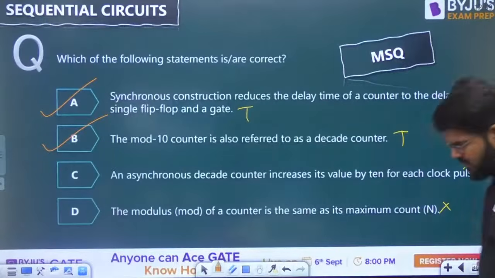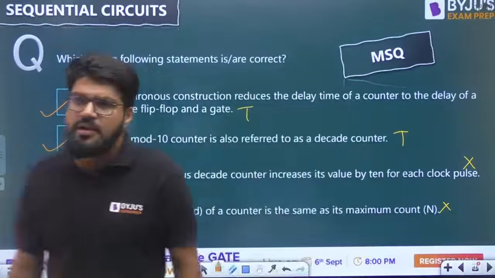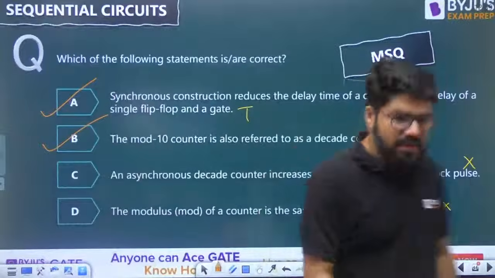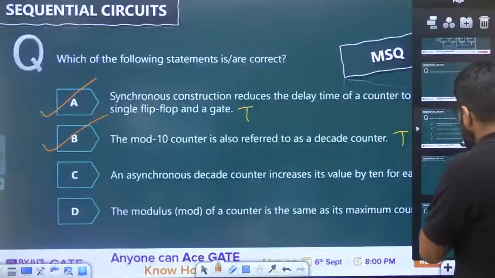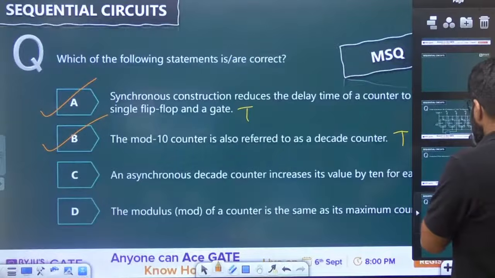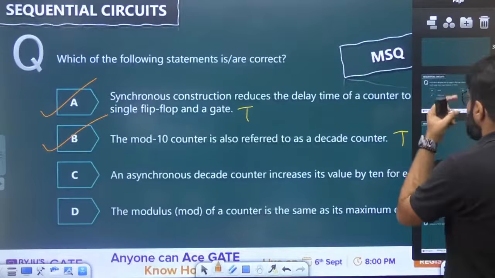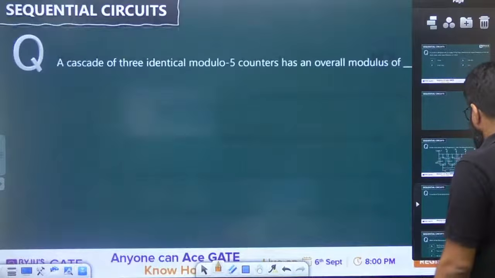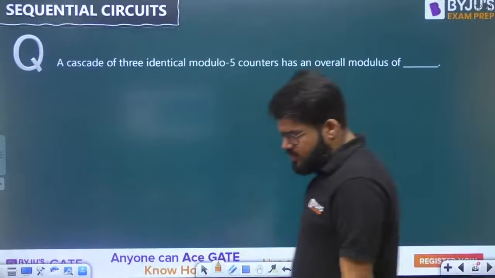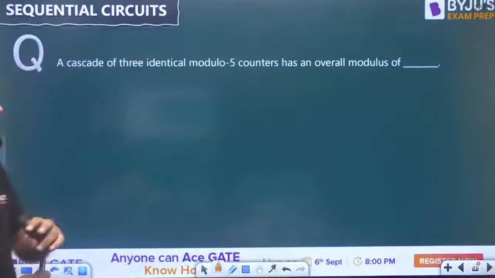Before showing you the next question, let me keep mixing the questions here. Let me take two simple questions here. A little bit of mixing I am doing for the questions.